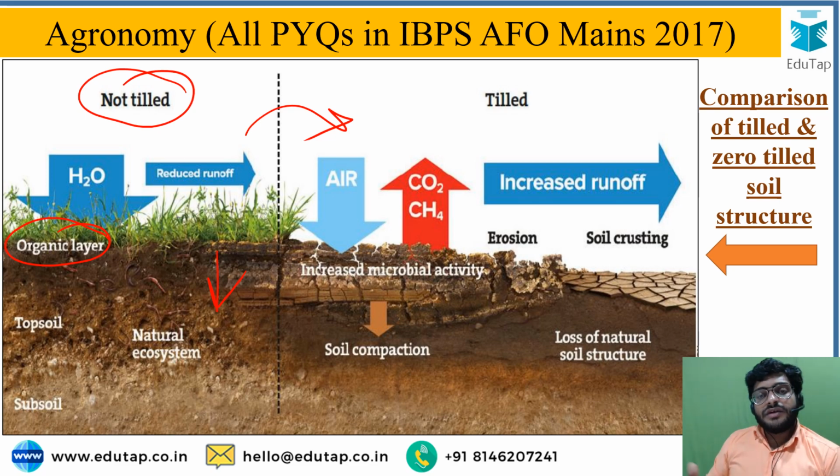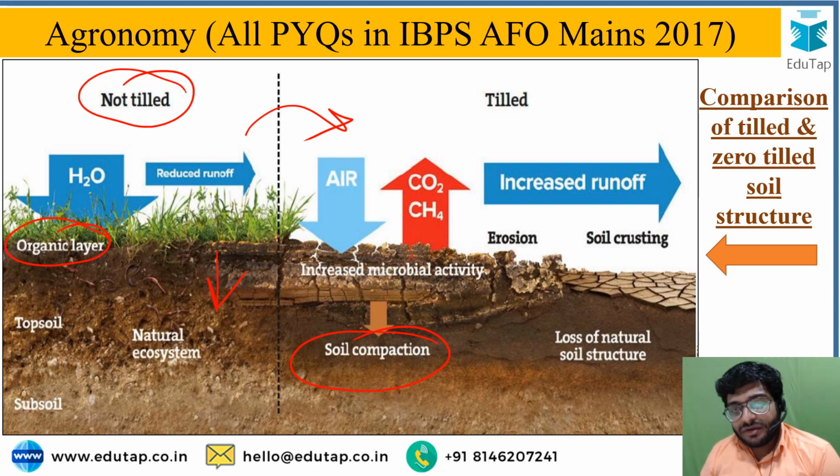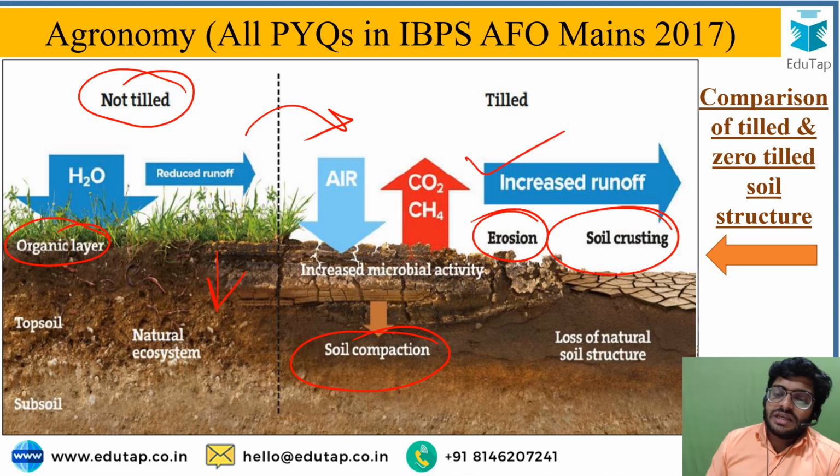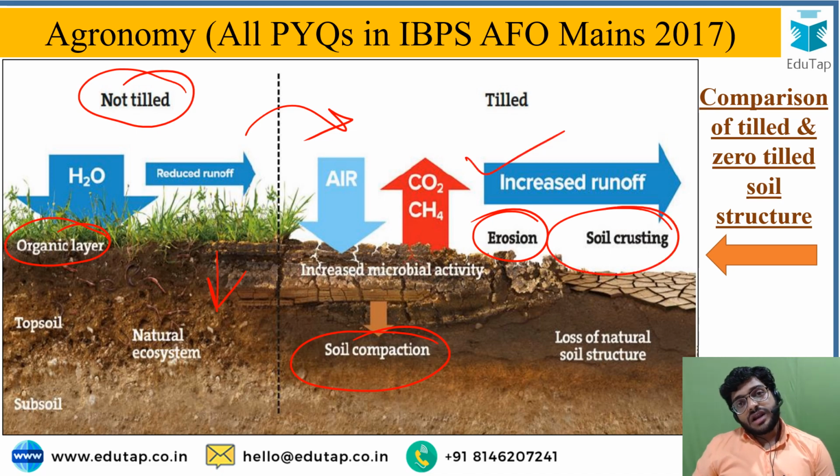Here in conventional tillage you will find soil compaction due to the heavy tools and implements used for the tillage operation, which causes compaction of the soil, and it will promote soil erosion as well as soil crusting, and that will cause an increase in the runoff.